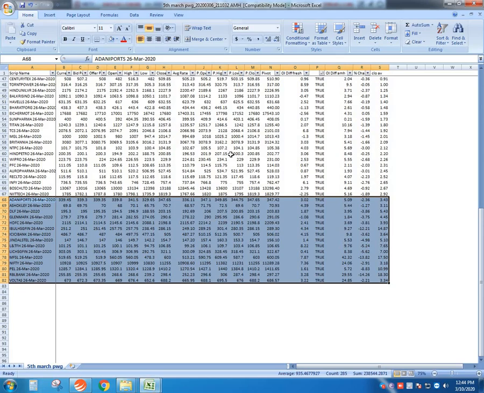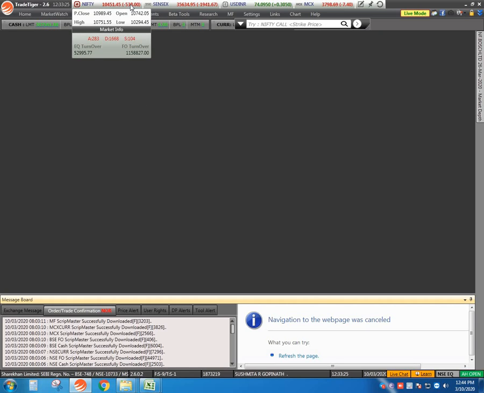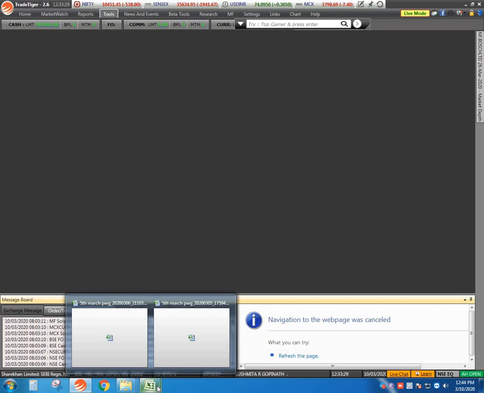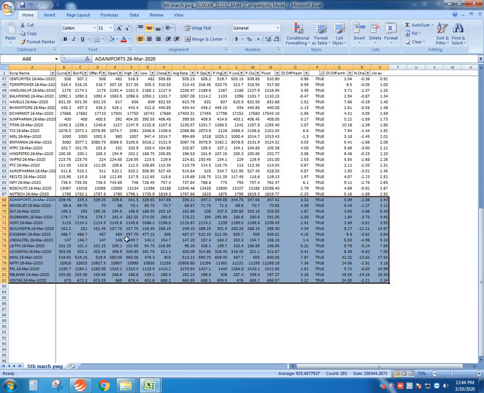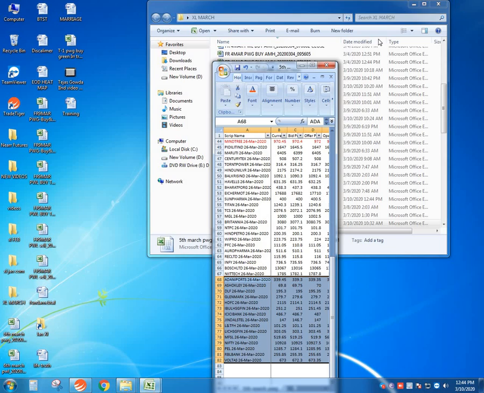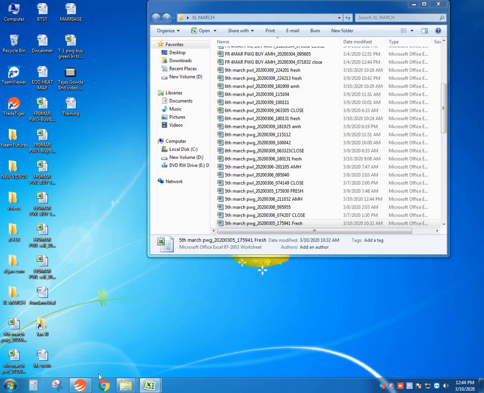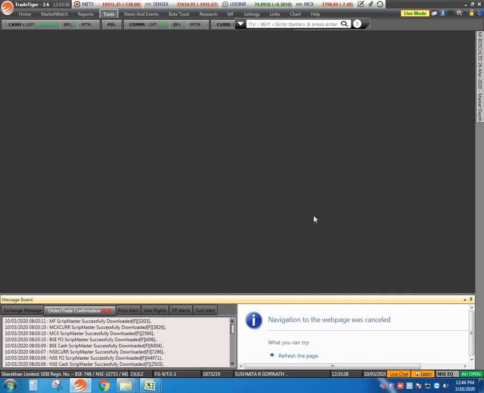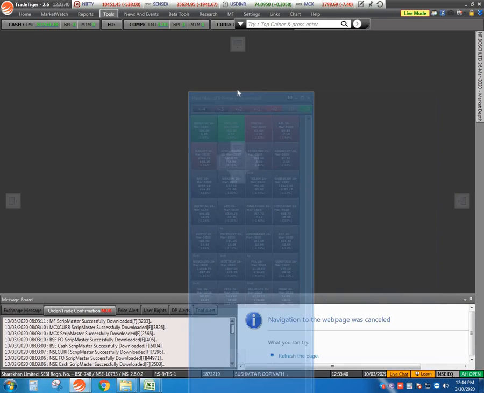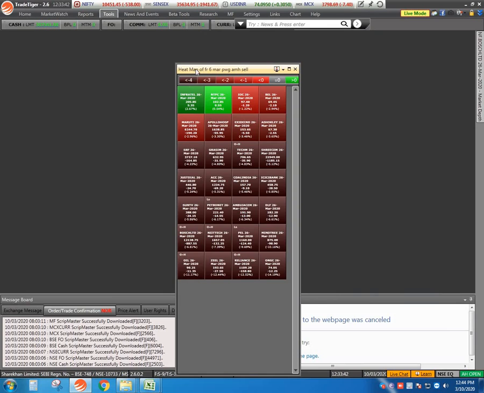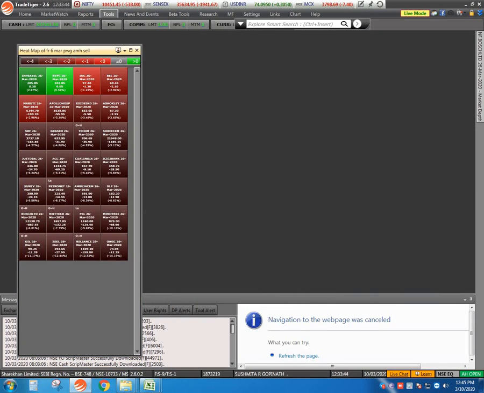If the next day the market is negative in nature, go for the 3 minutes chart and then select the red stocks from here. I will load this first in the market watch. These are all the stocks which have been loaded from the blue color stocks, whatever we have got.